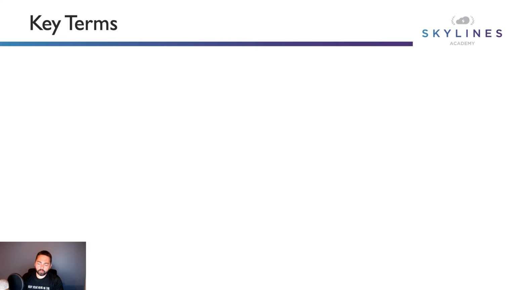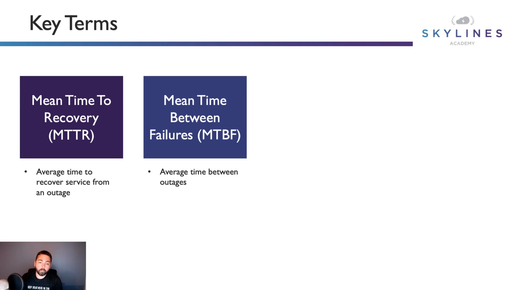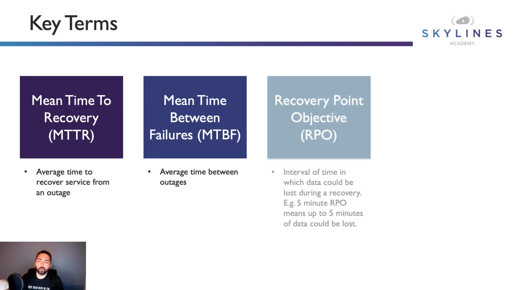Some key terms here, I think, will help bring the conversation home. You've got mean time to recovery, MTTR. When something goes wrong, that's the average time to recover the service from an outage. That's what MTTR is, the mean time to recovery. You've got mean time between failures. So, okay, we recovered a service, but what if we have another failure the next day? What if we have one not the next week? Or is it a year between failures? How often are these failures occurring?